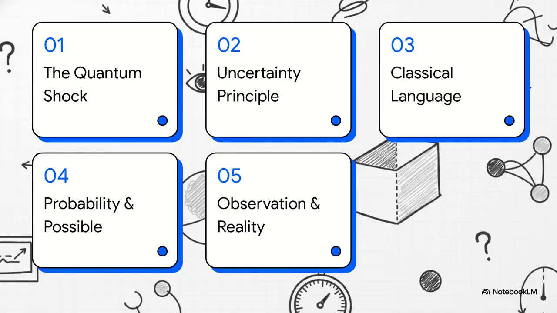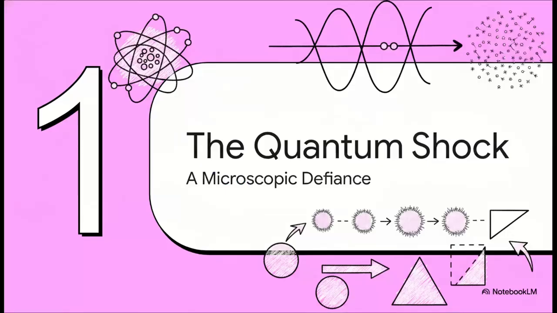To make sense of it all, we're going to follow a clear 5-step path. First up, the quantum shock. Second, Heisenberg's uncertainty. Third, the classical language paradox. Fourth, probability and the possible. And finally, observation creates reality. So, let's jump right into Chapter 1, the quantum shock.